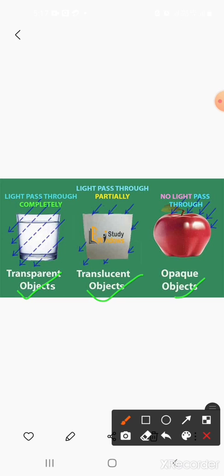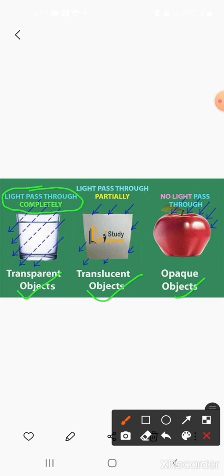Okay, light passes through completely. So you can see this is a plain glass. We can see the clear image of the water inside the glass. All right, so this is a transparent object.